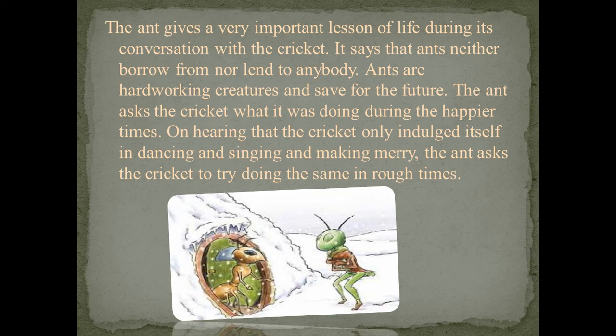Stanza 4. The cricket told the ant that he was so happy that he spent his time singing. The world looked so beautiful. The ant was surprised as to how the cricket could have given in to temptation and forgotten that he had to think of his future. He had been merrymaking when it was the time to work hard. He felt no compassion for such an idle and foolish creature and threw the cricket out of his house. He sarcastically told the cricket to dance all through winter as well. Dancing here would be regretting his actions.